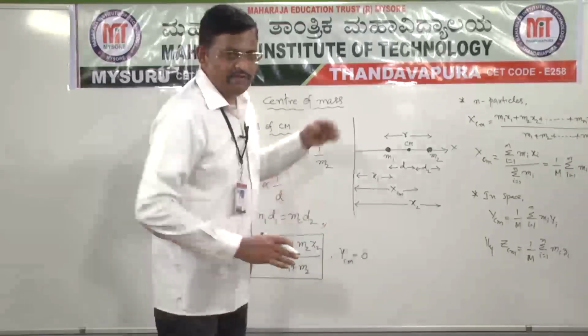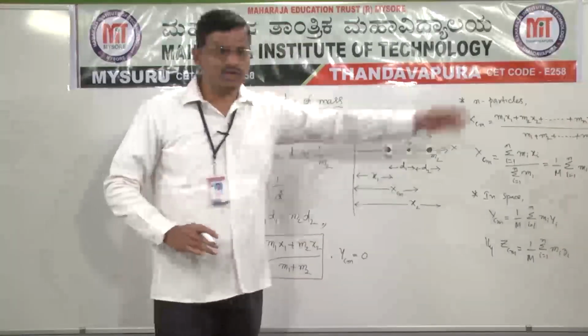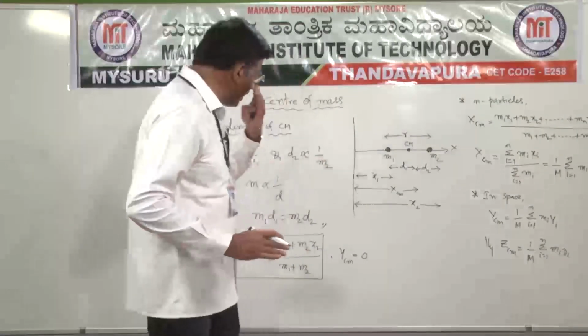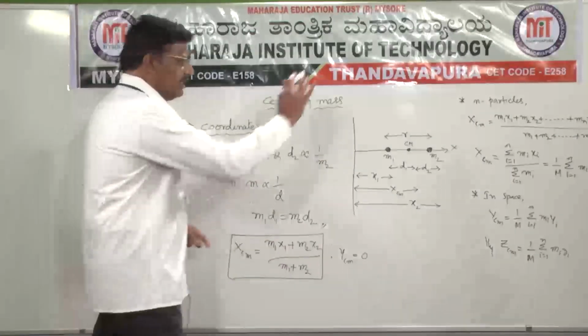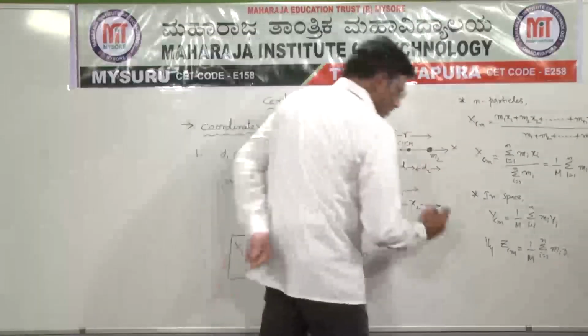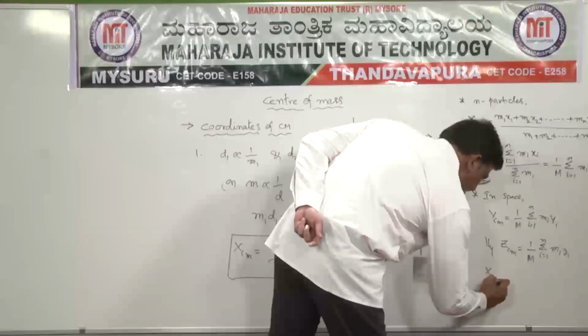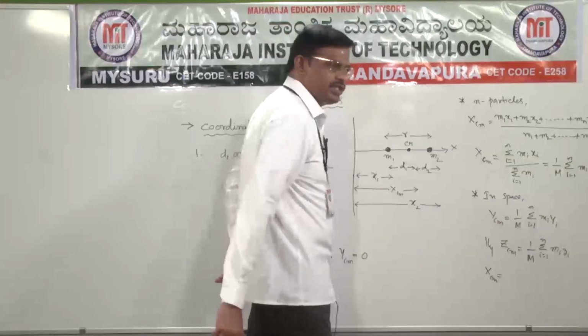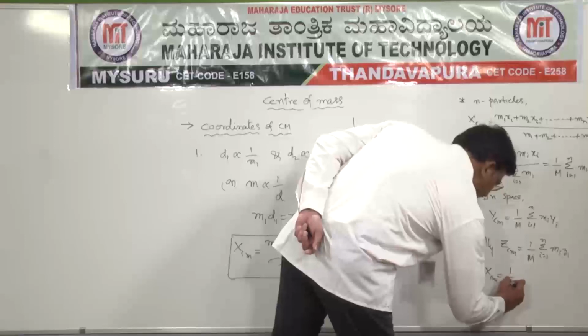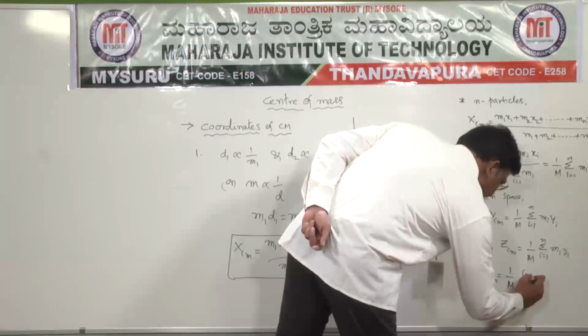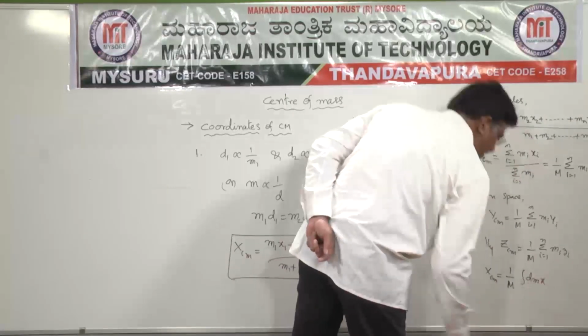For example, if mass is distributed continuously, then the same formulas can be written as follows. For a continuous mass distribution, xcm is 1 by capital M times the integral of x dm.